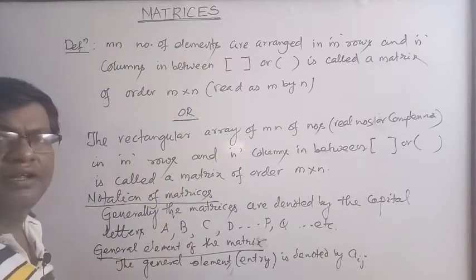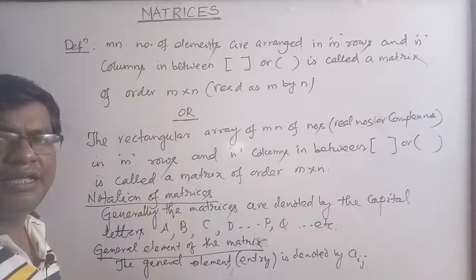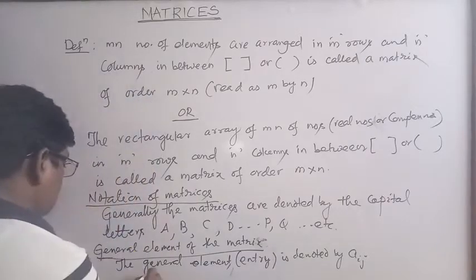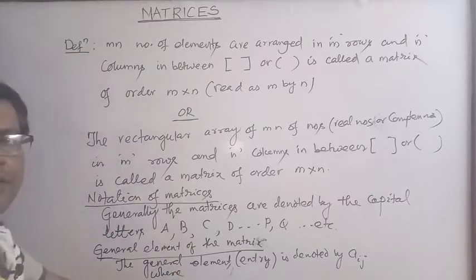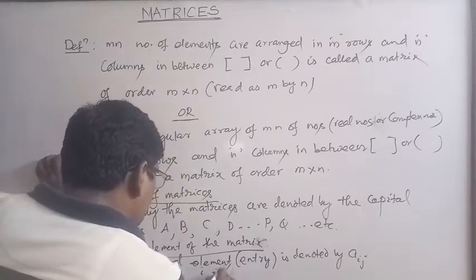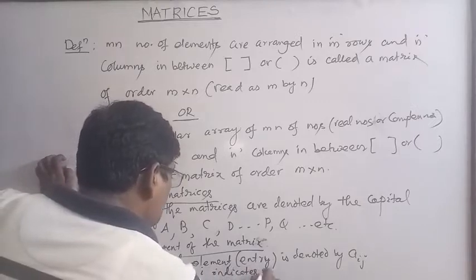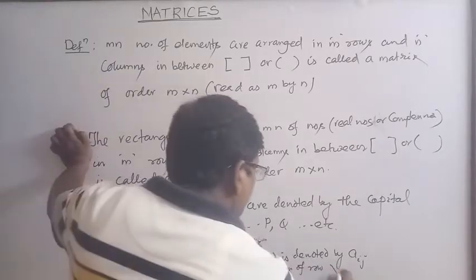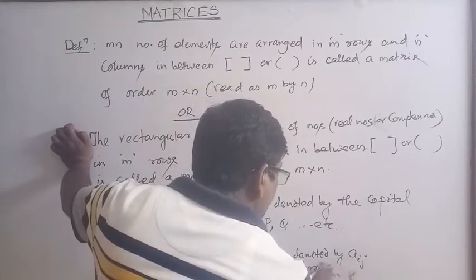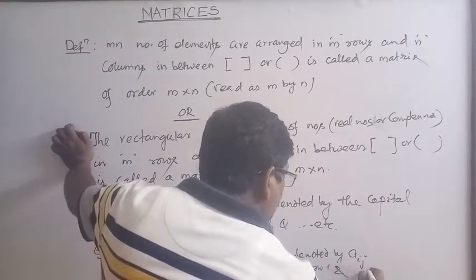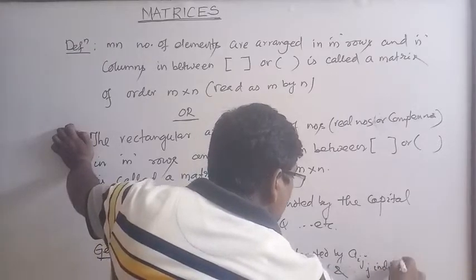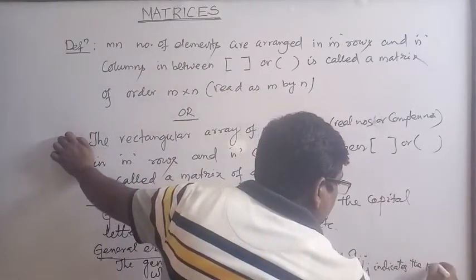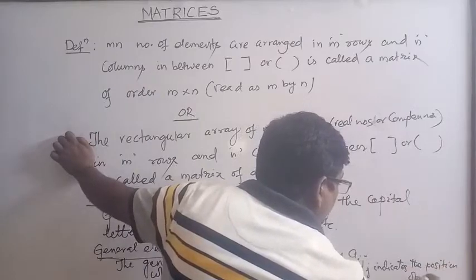Where i indicates the position of row and j indicates the position of column.